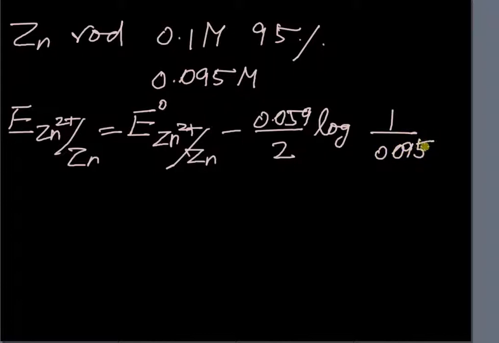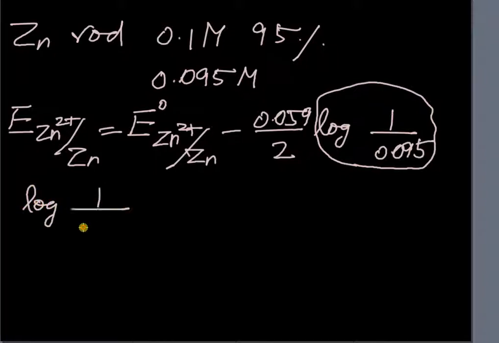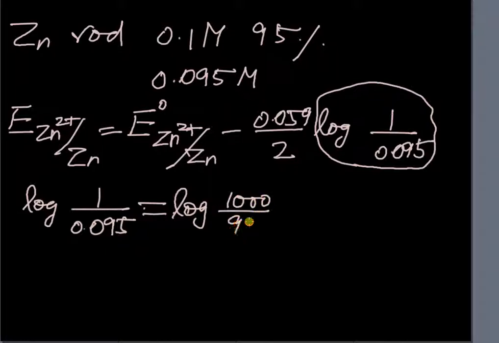Let us see how to calculate this part. Logarithm of 1 by 0.095. Let us write this alone separately. Logarithm of 1 by 0.095 is equal to logarithm of 1 by 95 by 1000, isn't it? So that 1000 goes up, so we can write it as logarithm of 1000 by 95.